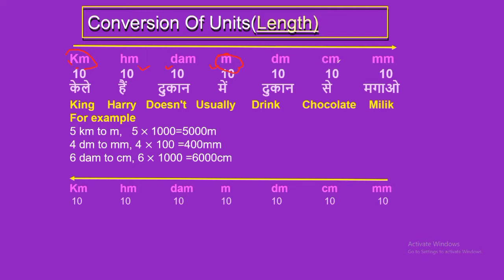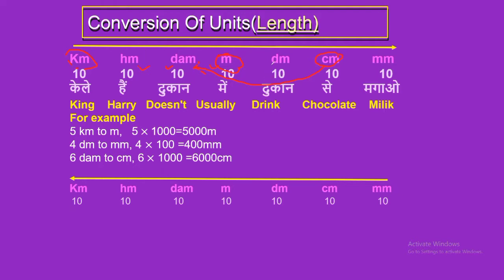Suppose you want to convert centimeter into decameter. In that case, you are traveling from right to left, because centimeter is on the right and decameter is on the left side. You need to divide by 1000. Why 1000?